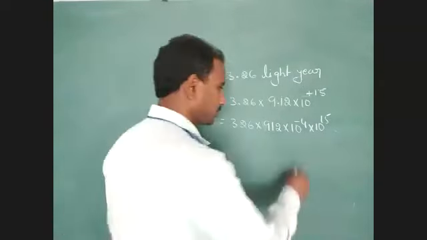Now you have to apply that rounding off condition. So what is that rounding off condition here? I have to write 3.42 into 10 to the power of 16 meter. 1 parsec value equal to 3.42 into 10 to the power of 16 meters. Note down this value. It's very important. Multiple practical unit of time. 1 parsec value equal to how much? 3.142 into 10 to the power of 16 meter.